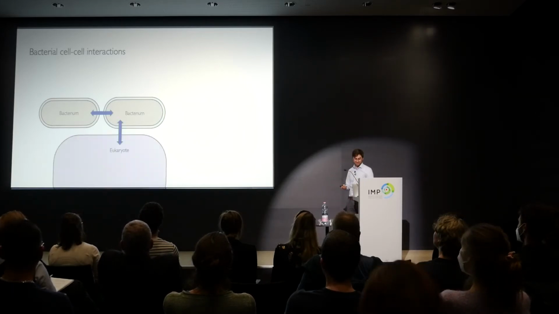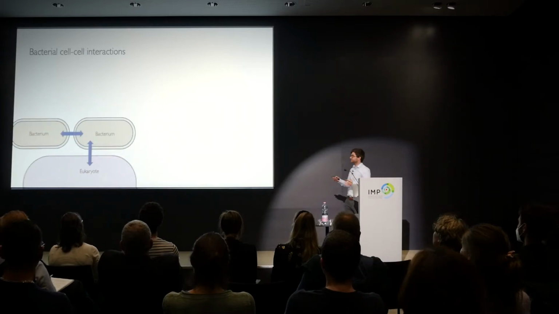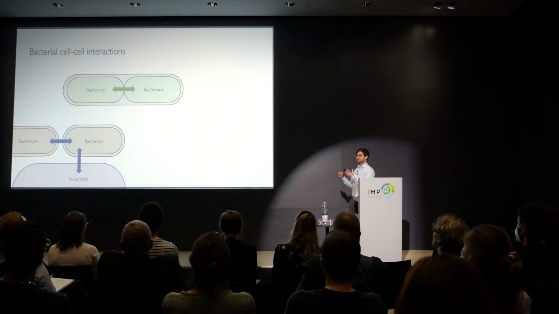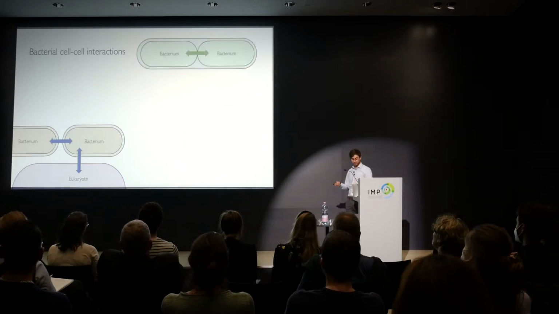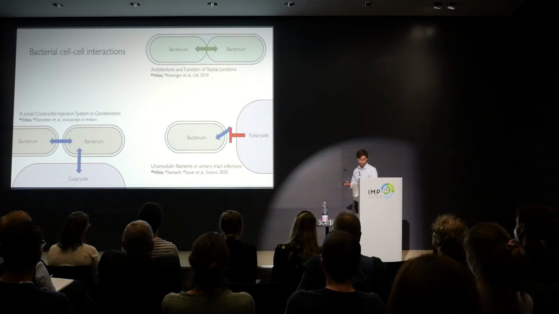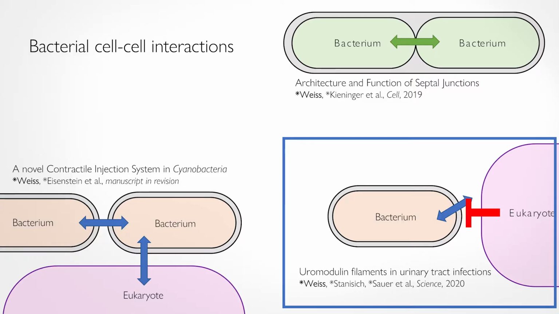But bacterial cell-cell interaction can mean more. It could also mean, for example, how individual cells in a multicellular bacterium communicate with each other to split labor within this filament. But also, eukaryotic cells develop strategies to block bacterial interaction and to hinder an infection. During my PhD, I was able to work on these different aspects of bacterial cell-cell interaction.